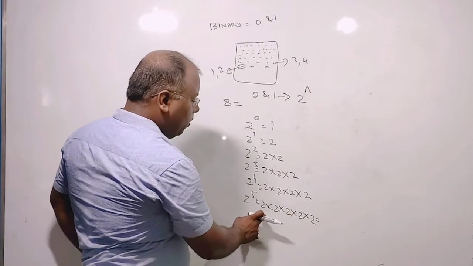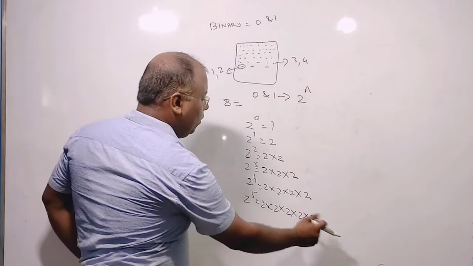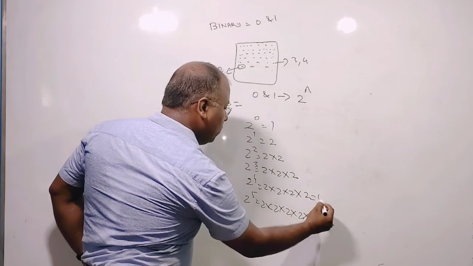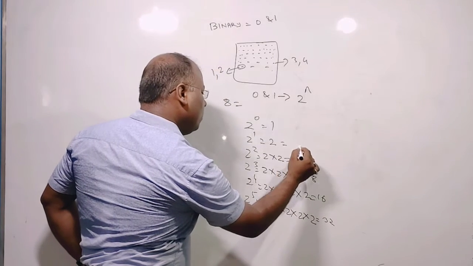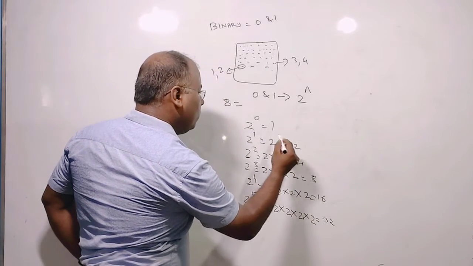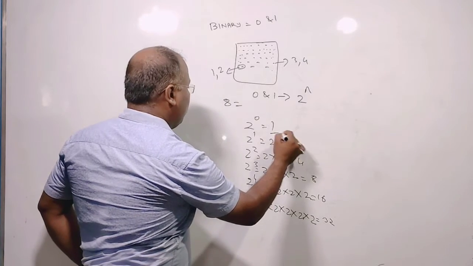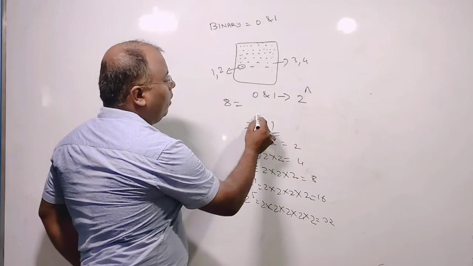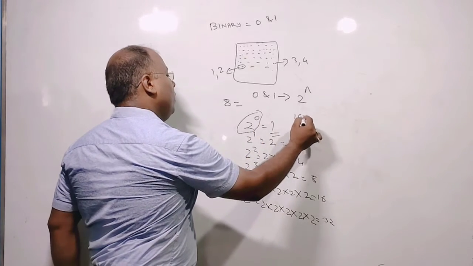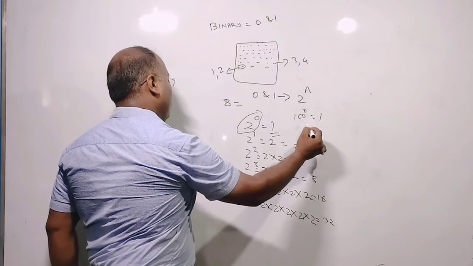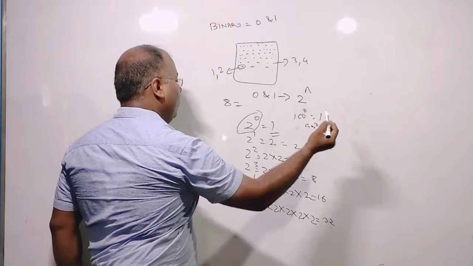So it goes 32, 16, 8, 4, 2, and this is 1. Any number with a power of 0, the answer will be 1. If it is 100 to the power 0, the answer will be 1 only. 99 to the power 0 will be 1 only.